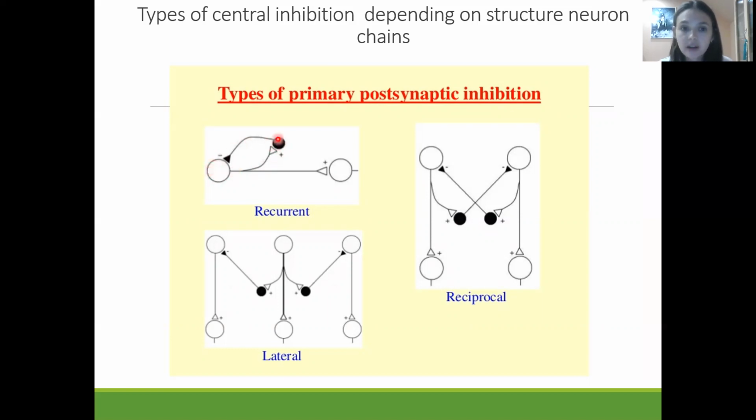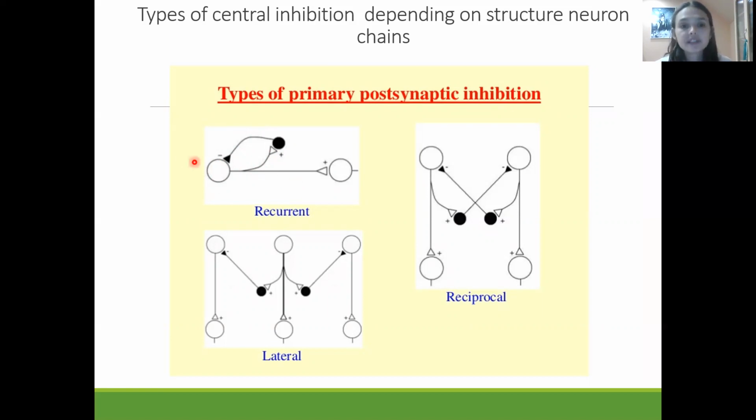So you see, we have some kind of circle. This inhibitory neuron is located in the spinal cord and is named the Renshaw cell. This type of inhibition is very common in movement. To some extent, it tries to coordinate the movement.